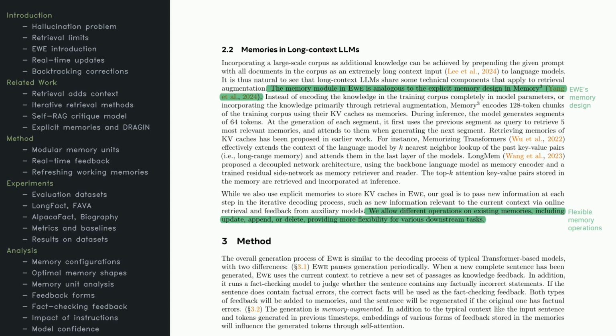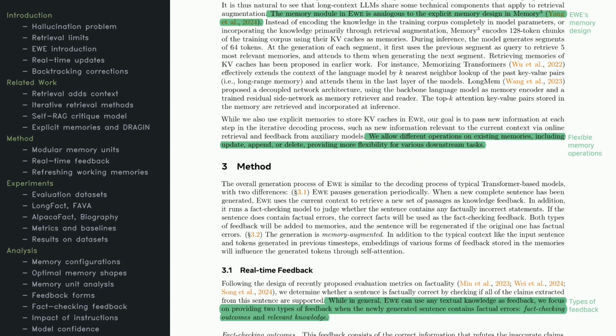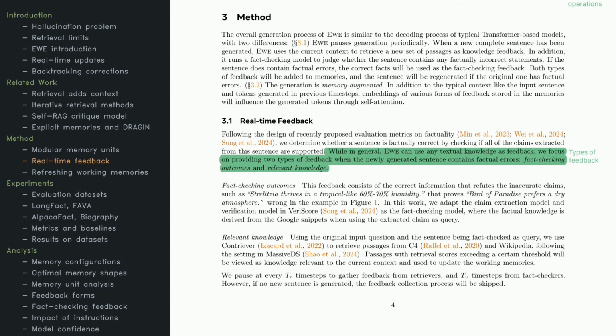This concept isn't entirely new. Earlier works like Memory Cubed and Memorizing Transformers also used key-value pairs to store and retrieve knowledge. EWE expands on that by allowing real-time updates, additions, or deletions based on the current conversation. That makes EWE more adaptable, bridging the gap between a giant static corpus and the actual short-term demands of a user's question. EWE also integrates real-time feedback loops for better factuality.